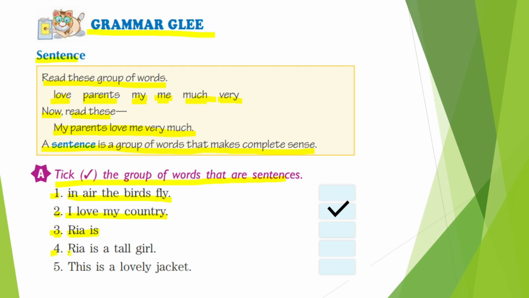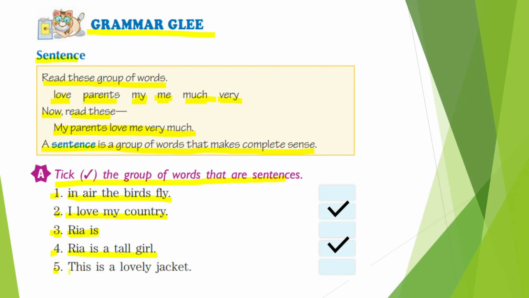Now the fourth one: Ria is a tall girl. This is a sentence that makes sense, that there is a girl Ria who is tall. So Ria is a tall girl. This sentence makes complete sense, so this is a sentence.